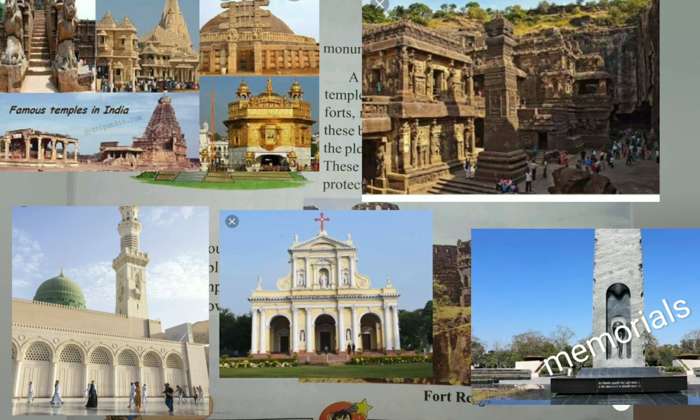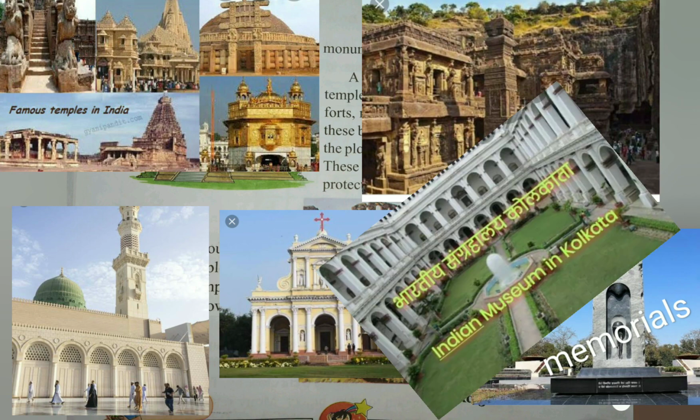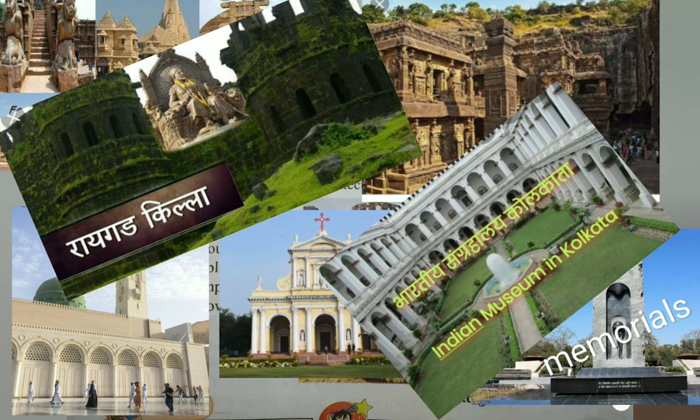Children, nowadays if you see the different villages or cities, you can see temples, caves. Caves, everyone knows, near us Erula caves are there. So mosques, churches, memorials, you can see in the picture also. These things are available in our surroundings. Forts, museums. A place becomes known by these